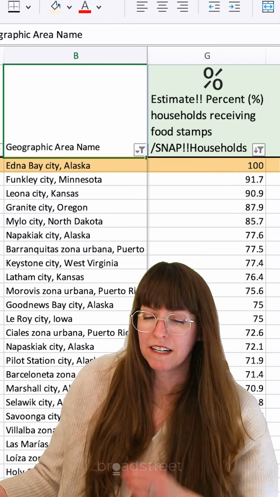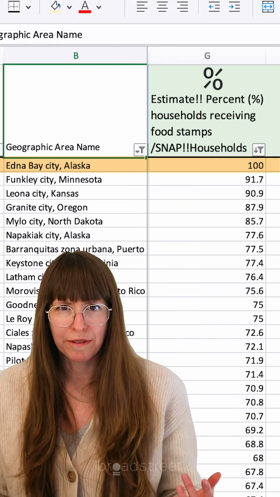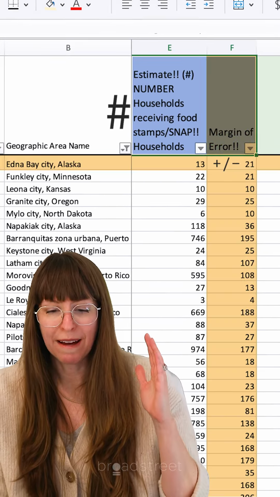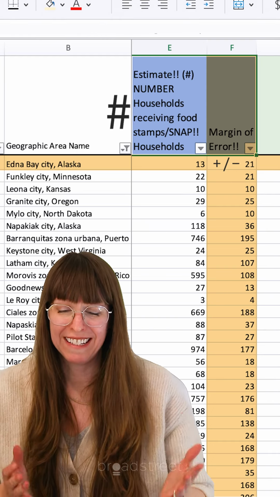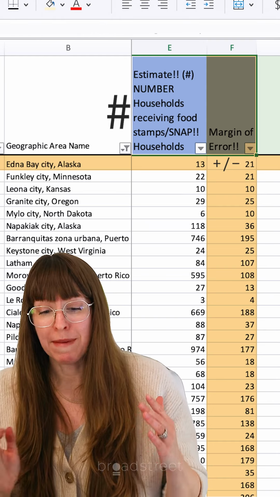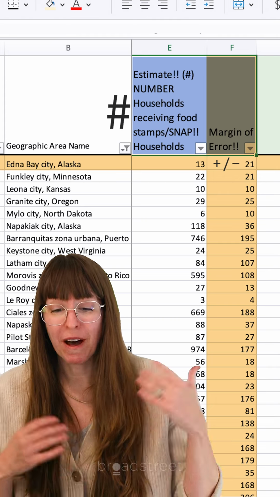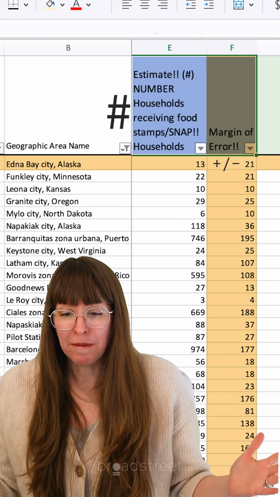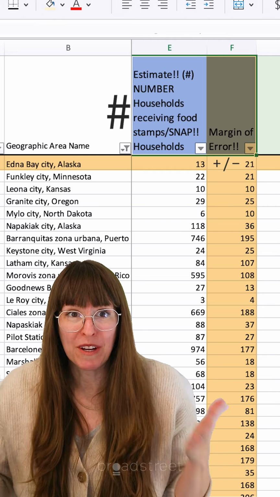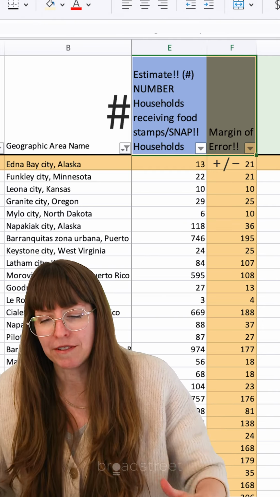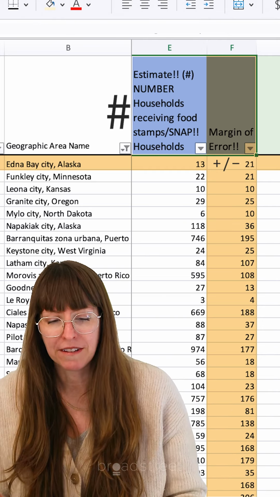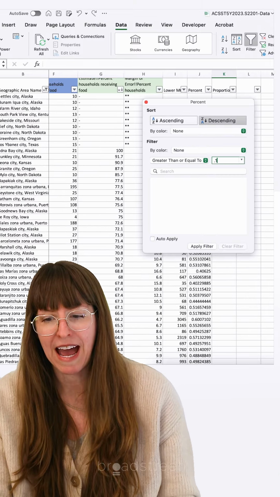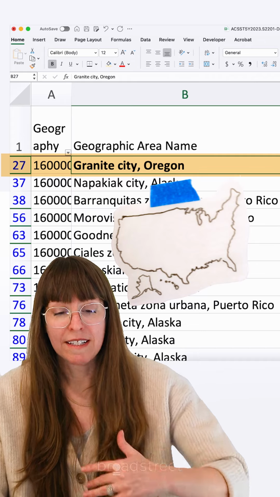Does that mean the entire city, every household gets SNAP? I admit, I don't always look at the margin of error, but American Community Survey data are just estimates, and small numbers make the estimates uncertain. While this estimate is for 100% of households, with the amount of uncertainty, it could mean that the number is as low as 0. I don't have boots on the ground to verify these numbers, so I'm going to filter out the cities where the estimated number could be as low or lower than the national average. That gives us Granite City.